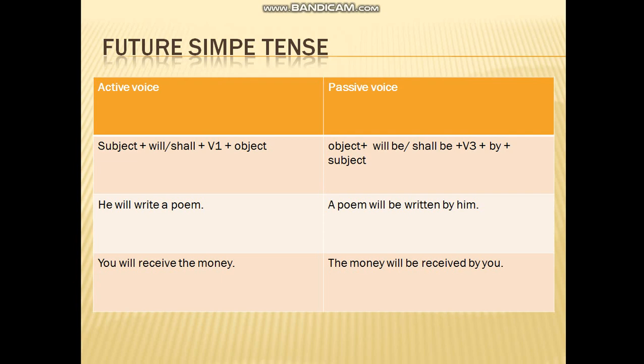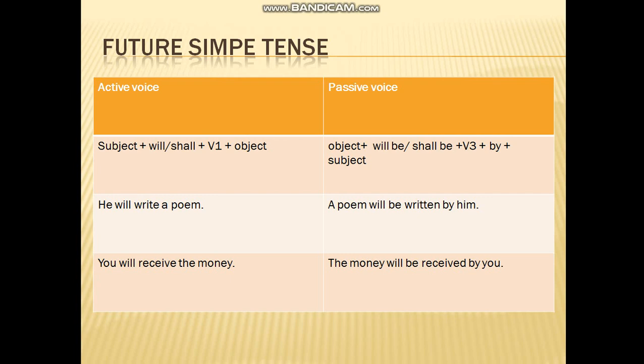Future simple tense. Okay, mostly people are not clear, or have difficulty understanding future tense when it's about passive voice. So I hope this video will help you to clear your concept regarding future tense as well. For active voice, what is the basic rule? We use subject plus will or shall, and then we have verb first form, and in the last we add our object. Look at this example. He will write a poem. You will receive the money.